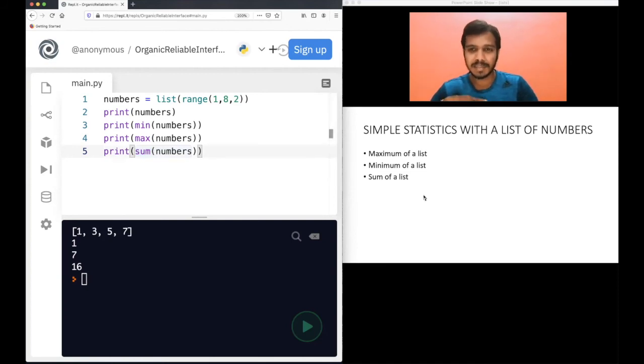So these are some simple statistics functions you can use on a numerical list. You cannot use this with strings. You cannot sum two strings, right? Of course, that is different. The behavior is different in strings if you sum both of these. So only use this for a numerical list.